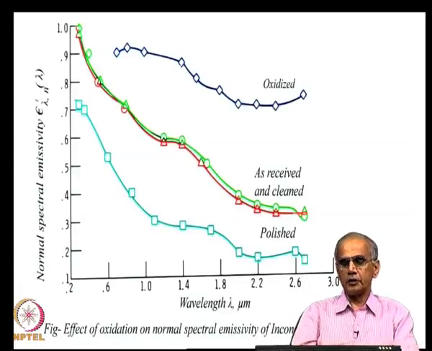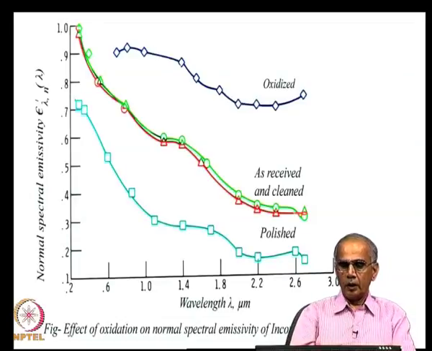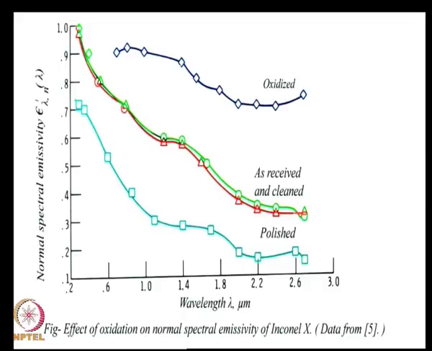Now, this is an illustration of the impact of surface finish and oxide layer on inconel X. For example, you see that newly polished inconel X has an emissivity close to 0.2, but if it is not polished, if it has just been received and cleaned, it is more like 0.3 to 0.4, but once the oxide layer forms on it, it jumps to around 0.75.